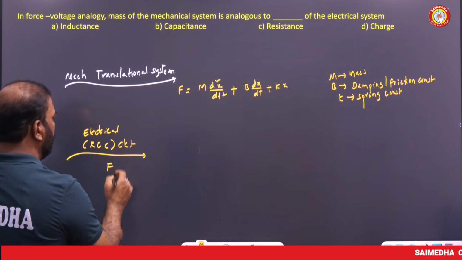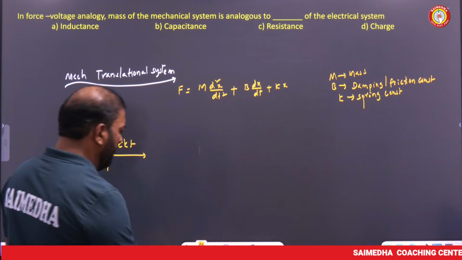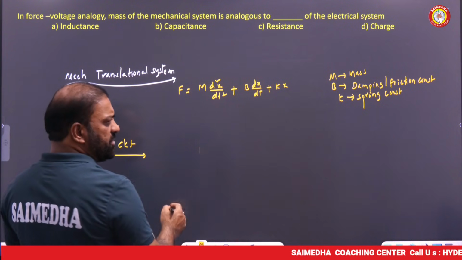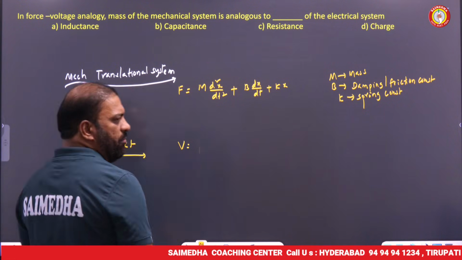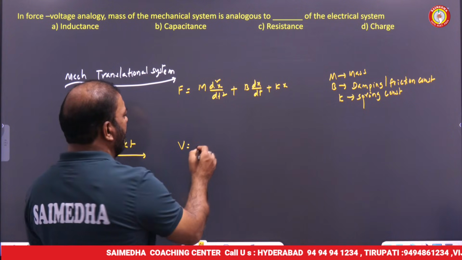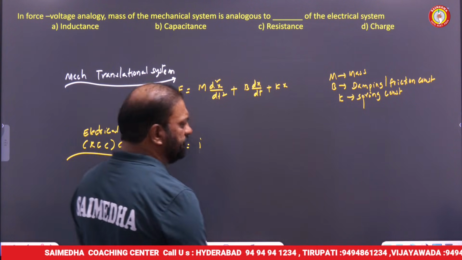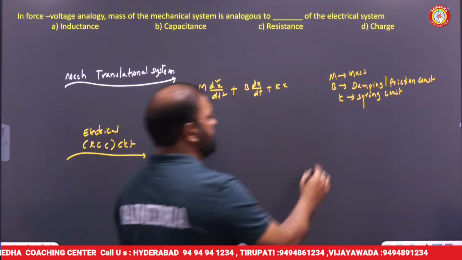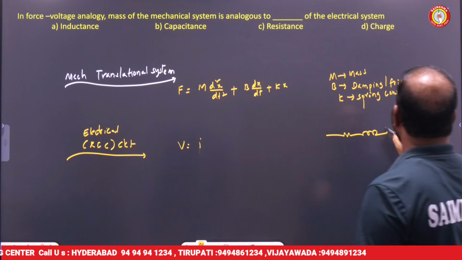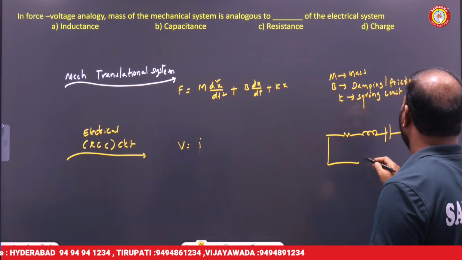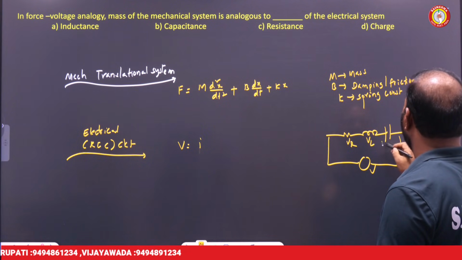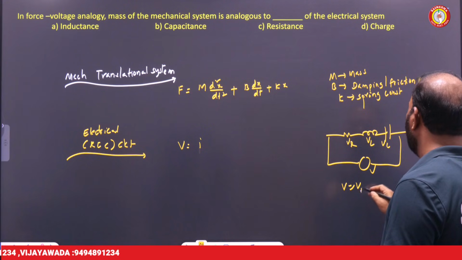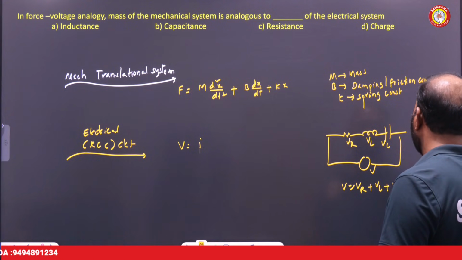If we consider a series RLC circuit and apply KVL, we get V equal to VR plus VL plus VC.